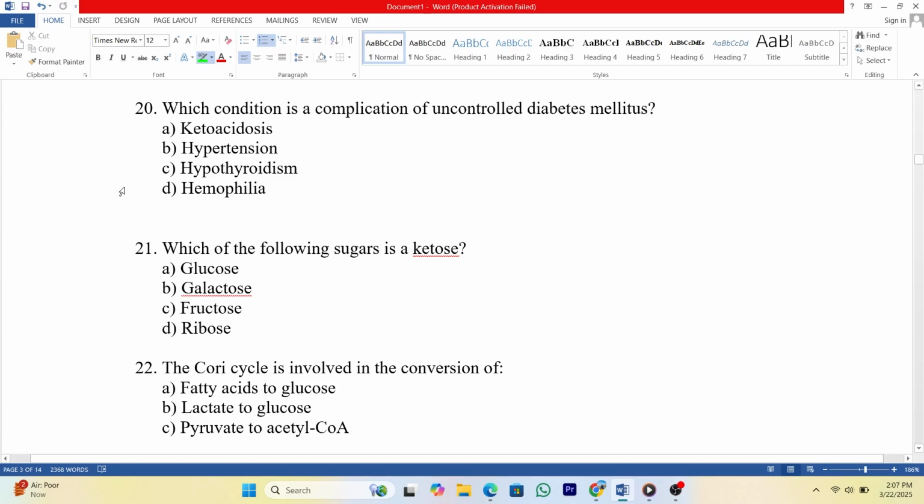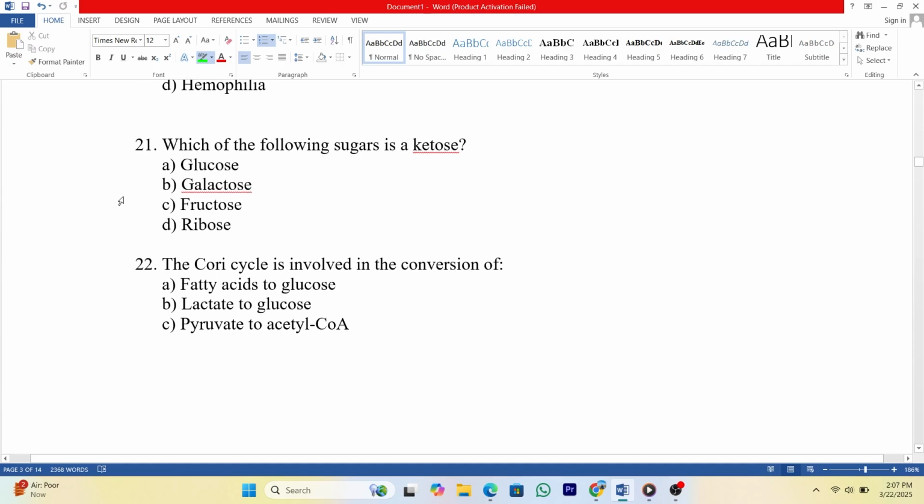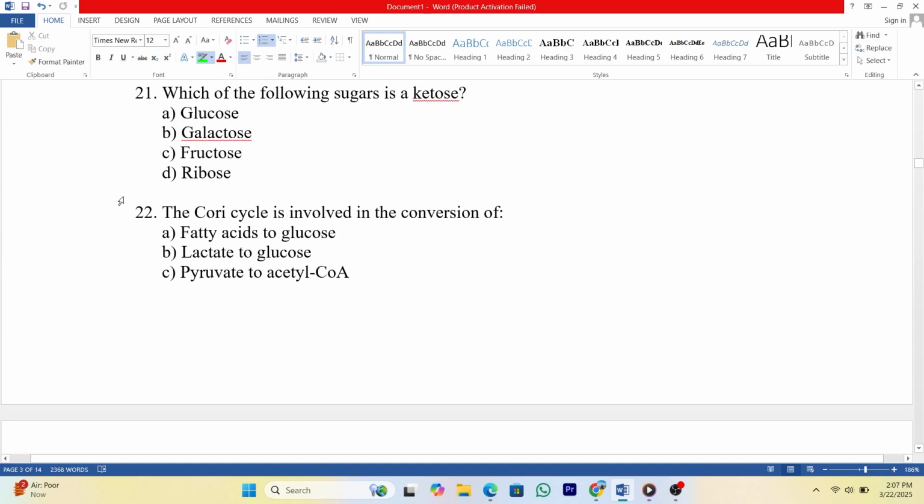21. Which of the following sugars is a ketose? A. Glucose. B. Galactose. C. Fructose. D. Ribose. Answer: C.